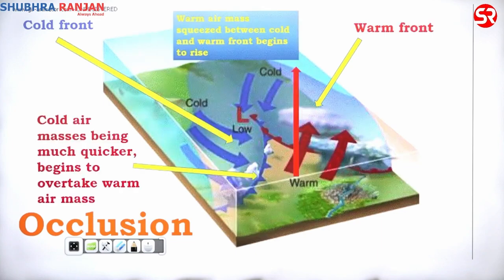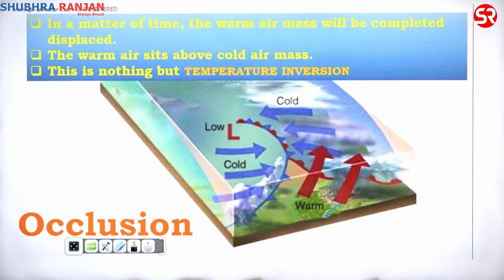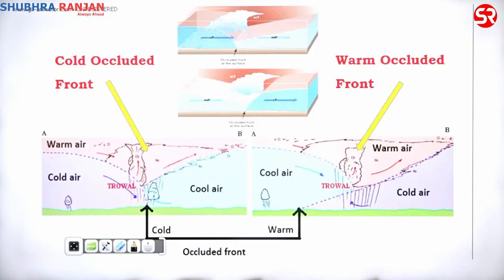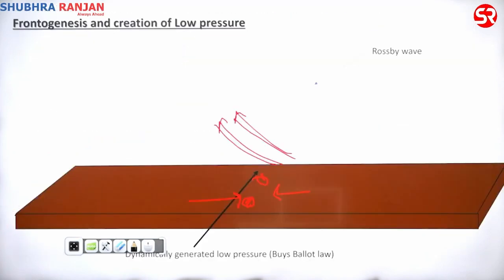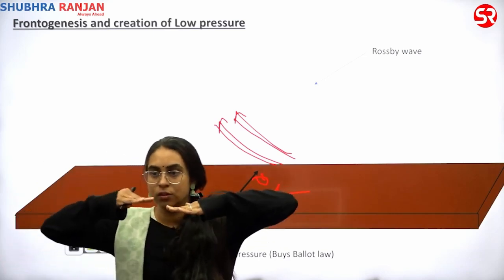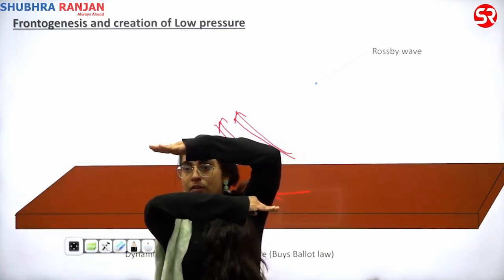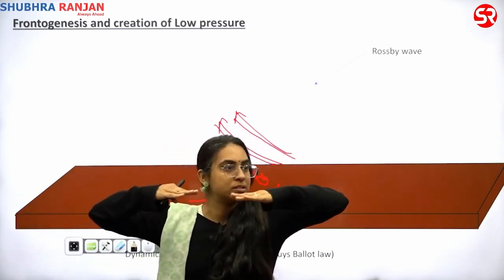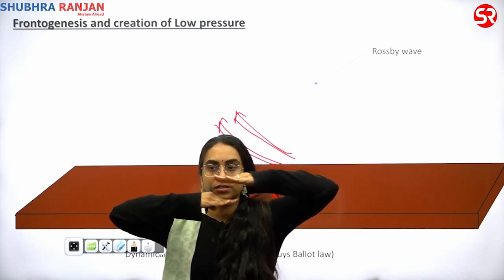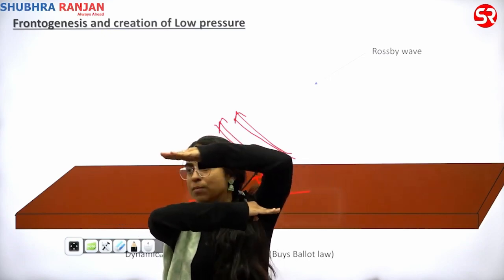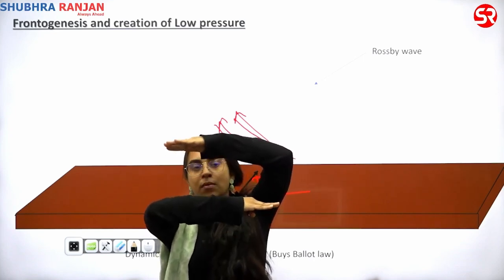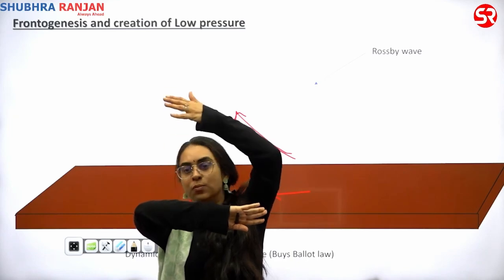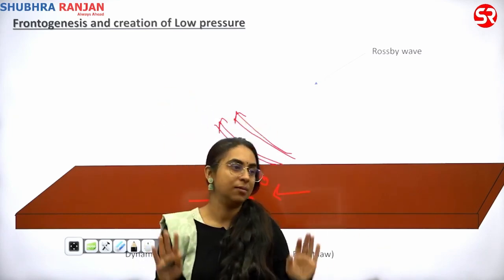Warm air mass starts rising. As warm air is rising, there's formation of clouds. And what happens is there will come a stage when the warm air mass, we'll see it here, there will come a stage when the warm air mass is completely above the cold air mass. This is warm air mass, this is cold air mass. Warm air mass starts rising. Comes a stage where warm air mass is completely above the cold air mass, and this marks stability. जब warm air mass ऊपर आ गई, cold air mass नीचे चला गया, अब stability आ जाएगी.